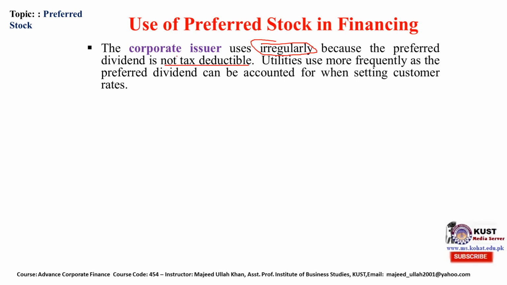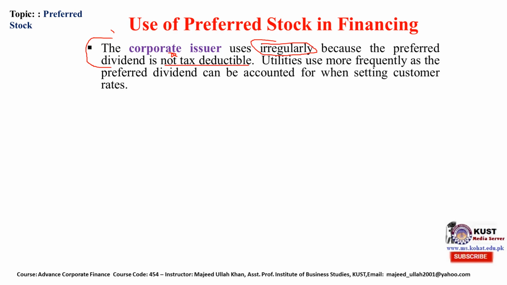Interest is tax deductible for the corporation, so why not finance your project with debt rather than preferred stock? So corporations prefer to issue a bond or debt instrument in order to get the tax advantage.